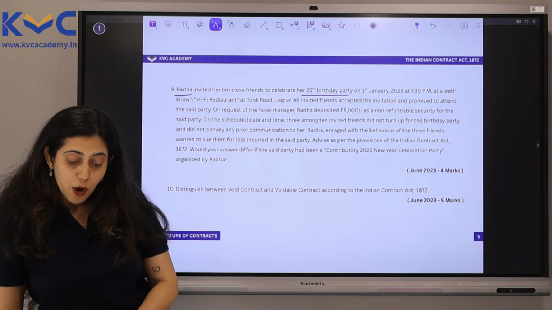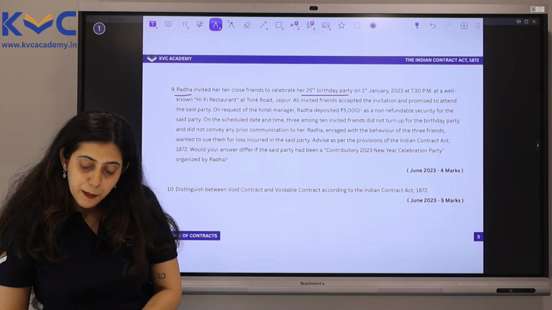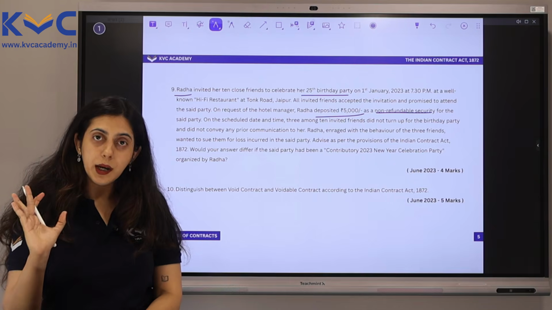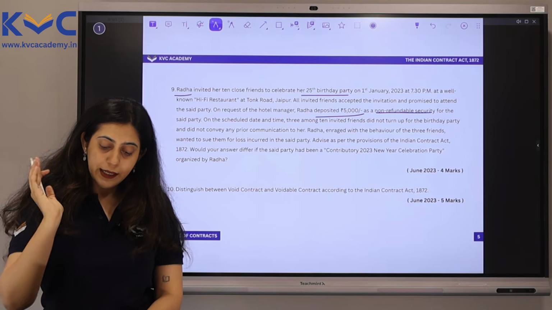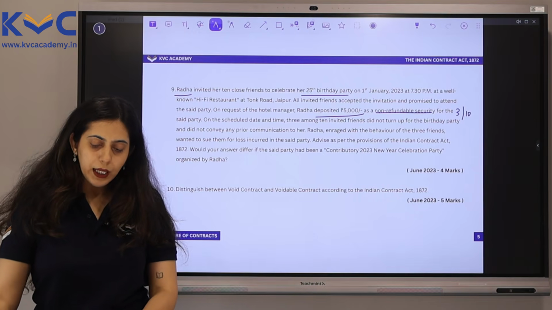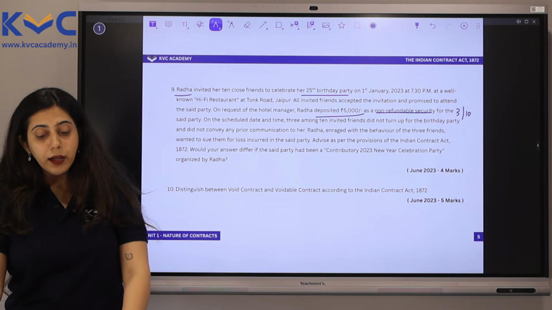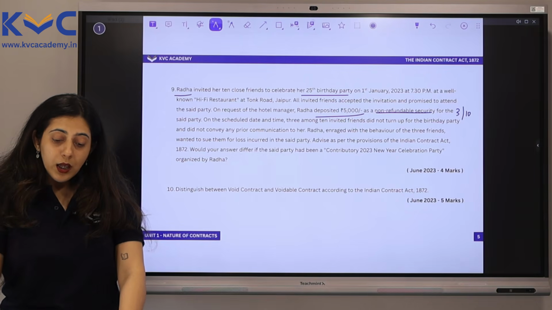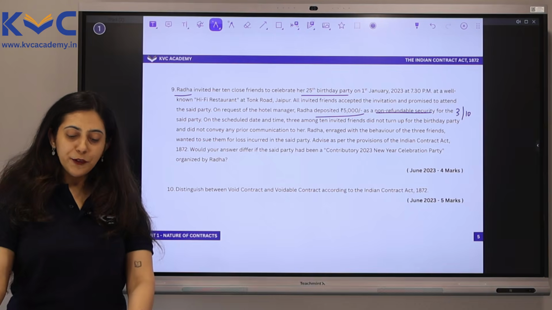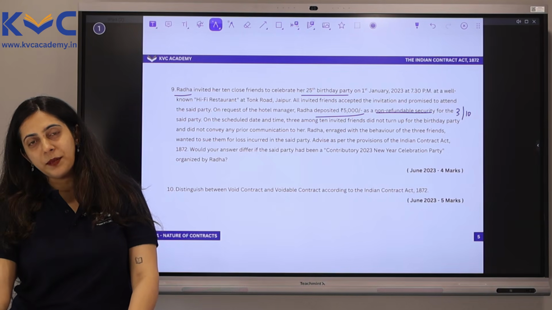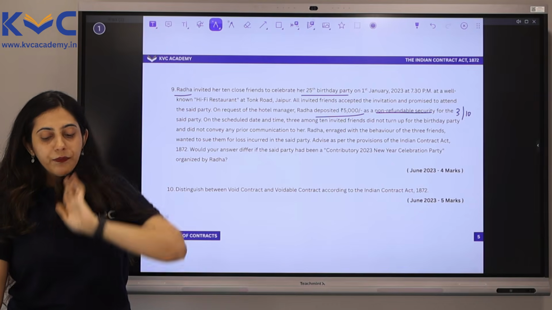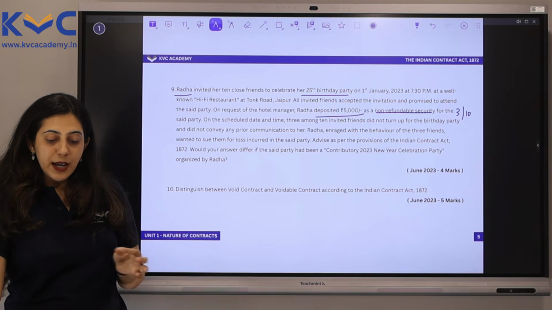Great. Now, on request of the hotel manager, Radha had to deposit 5,000 rupees as a non-refundable security for the said party. On the scheduled date and time, 3 among the 10 friends did not turn up for the birthday party and did not even convey any prior communication to her. Radha, enraged with the behavior of the 3 friends, wanted to sue them for the loss incurred in the said party. I know you're listening to this and you already know the answer, but let's see what they have asked. Advise as per the provisions of the Indian Contract Act.